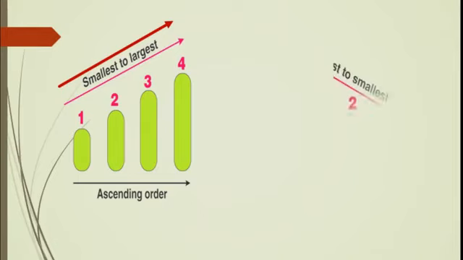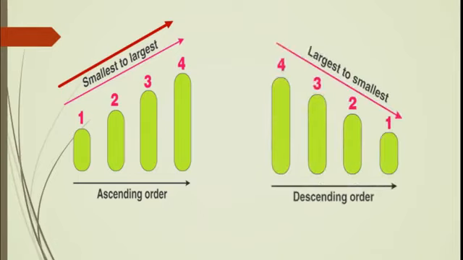Okay. Now what about the descending order? Here we have written 4 first, then 3, then 2, then 1. Means it is from largest to smallest. Okay. Remember, it is the vice versa of ascending order.